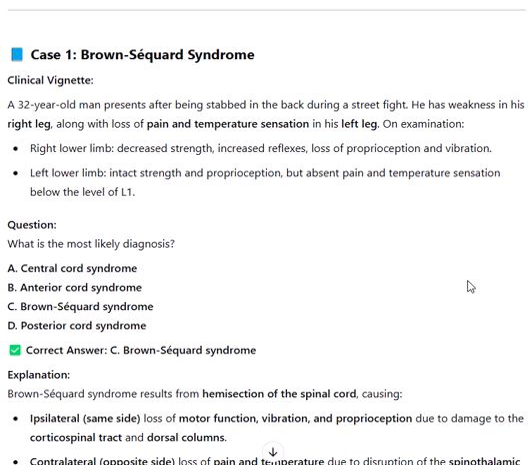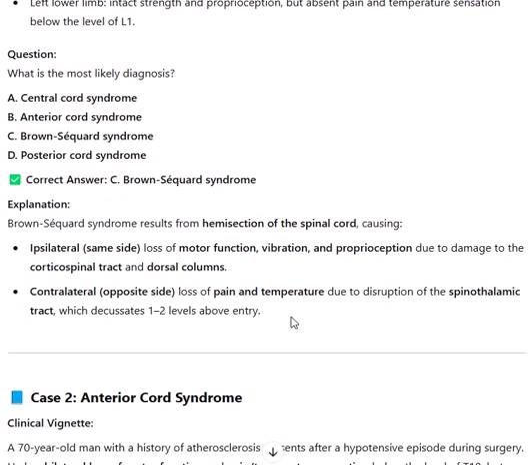Explanation: Brown-Séquard syndrome results from hemisection of the spinal cord, causing ipsilateral, same side, loss of motor function, vibration, and proprioception due to damage to the corticospinal tract and dorsal columns. Contralateral, opposite side, loss of pain and temperature due to disruption of the spinothalamic tract, which decussates 1 to 2 levels above entry.